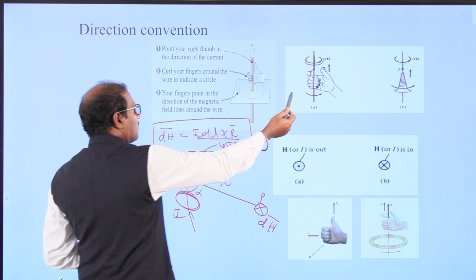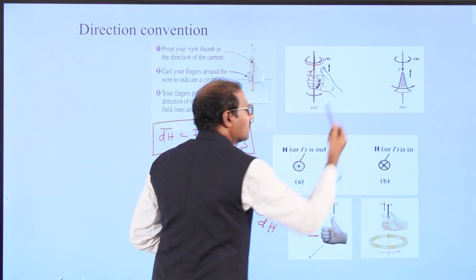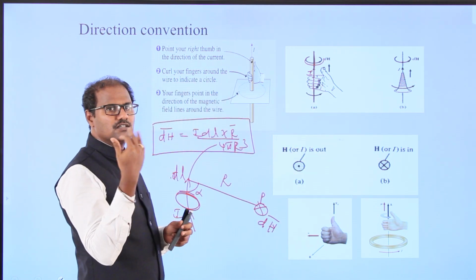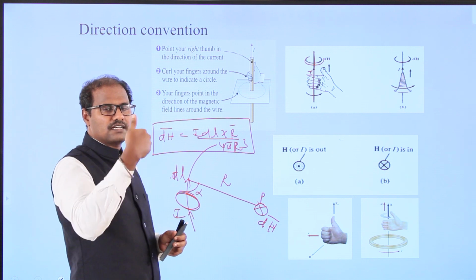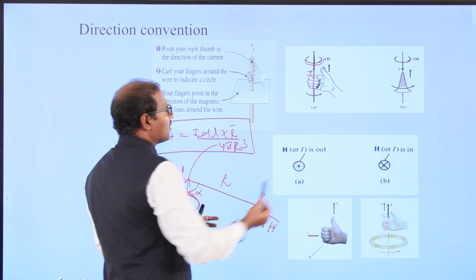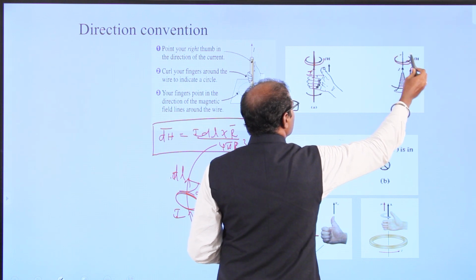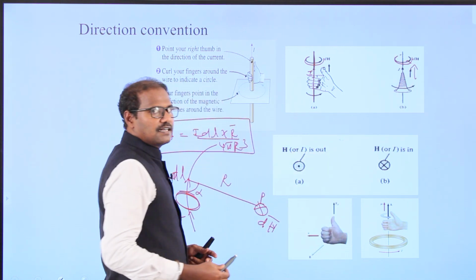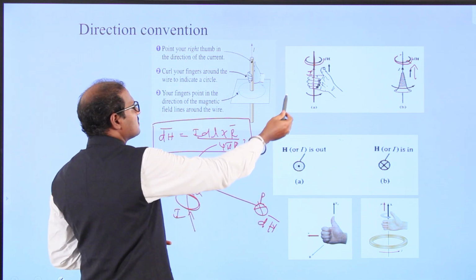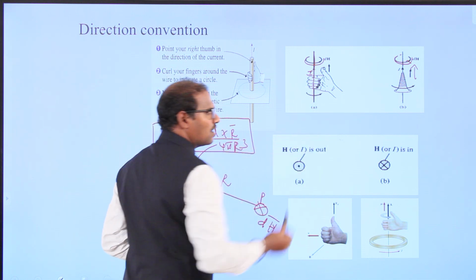So we can say right hand thumb rule and the screw law. The screw will be rotating this side. The screw is moving this side, the current is moving this side. So the current is moving this side, and the magnetic field intensity will be revolving around the conductor. We can say this is called the thumb rule, and this is called the screw law.